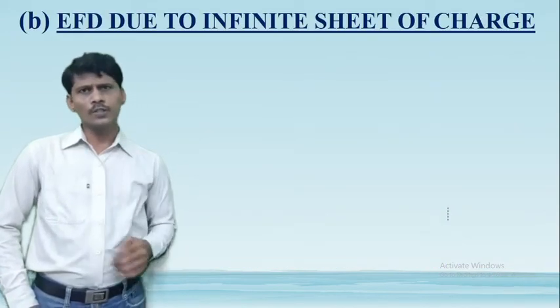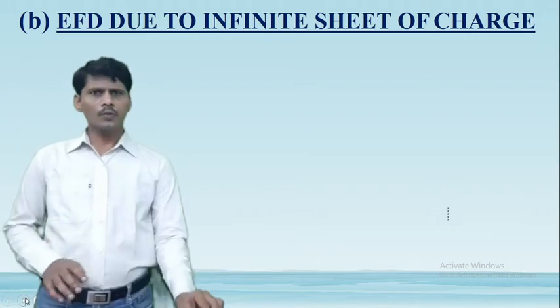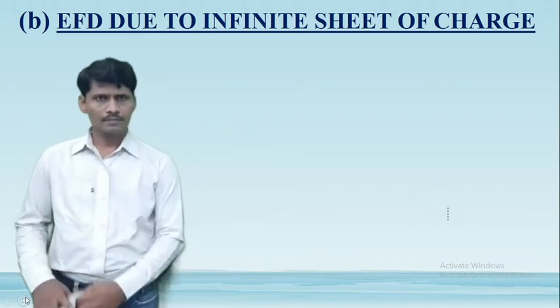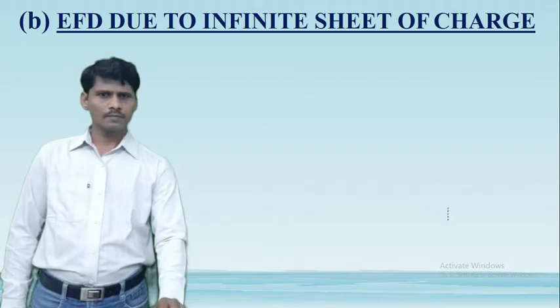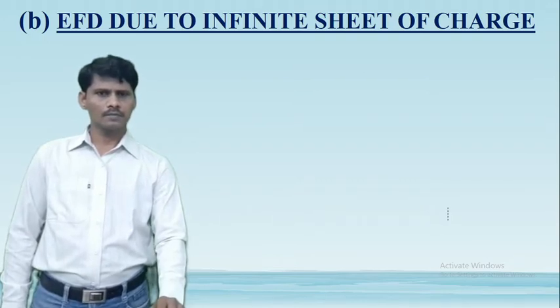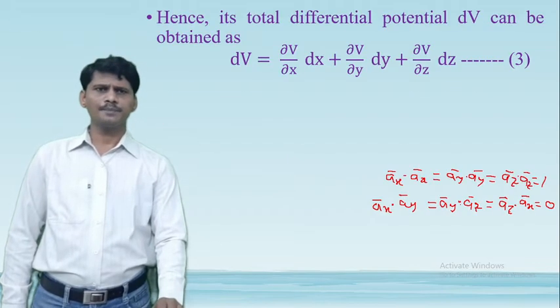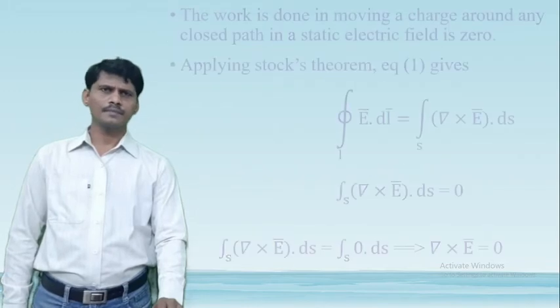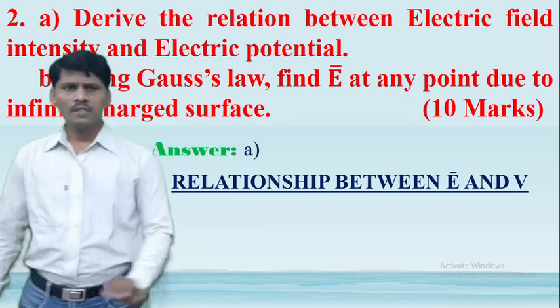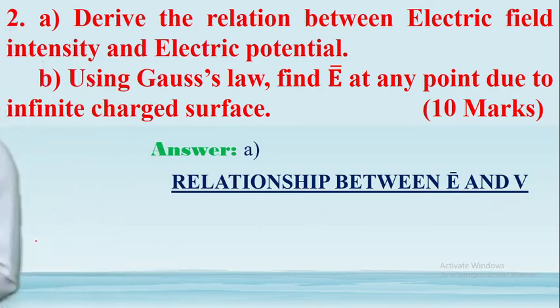Next, coming to question number 2b. The question number 2b is: using Gauss law, find the electric field intensity at any point due to the infinite charged surface.